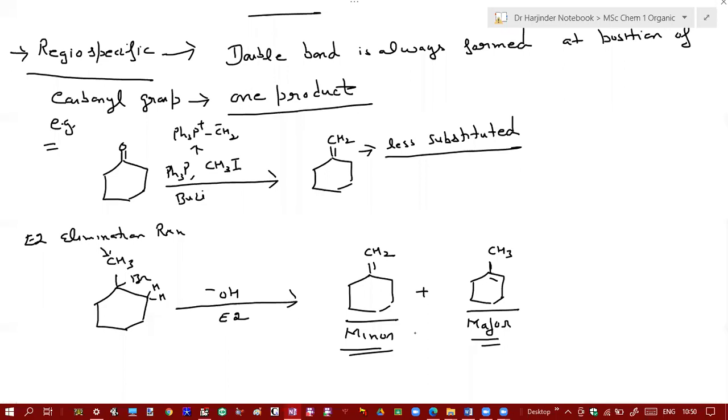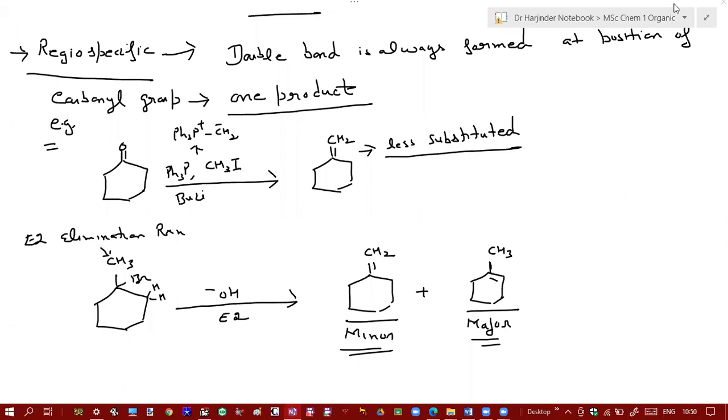Yes, sir. So this is very important. The exam question that has come is: how is the Wittig reaction a regio-specific reaction? You have to explain this. It is regio-specific because a double bond is formed only at the place of the carbonyl group. Wherever the carbonyl group is, the double bond is formed there, not at any other position. So that's why it is highly regio-selective.